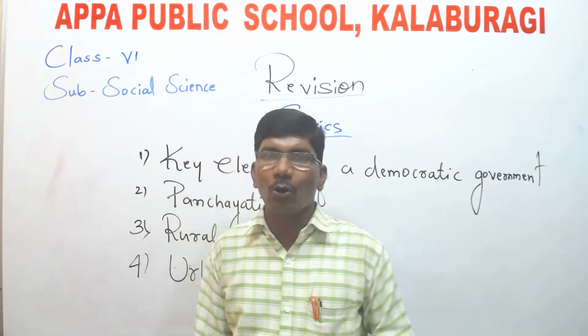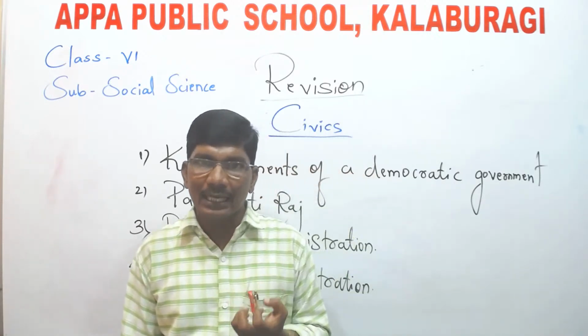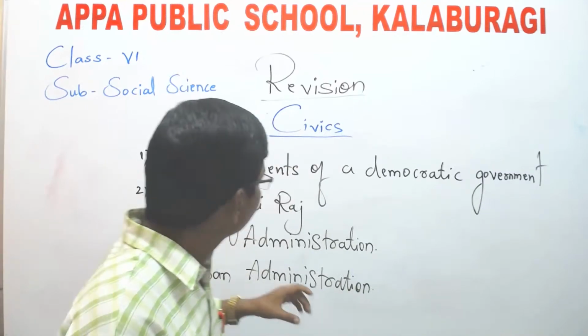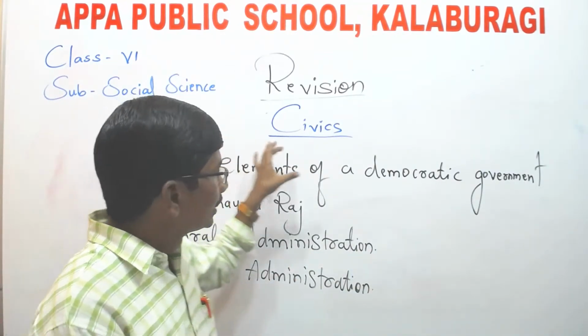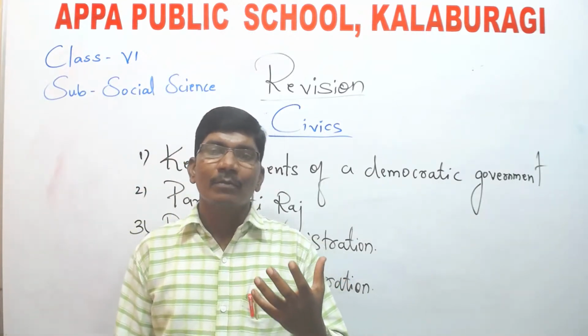They have the right to vote, and by giving their valuable votes they choose their representatives. And in this chapter, you have studied about the responsibilities of government.